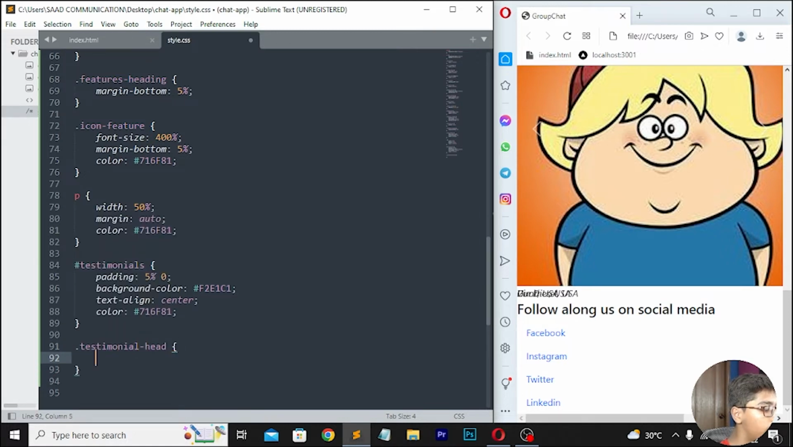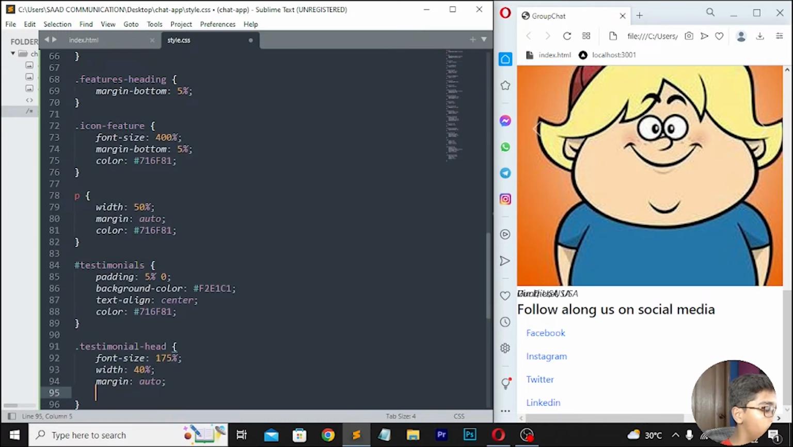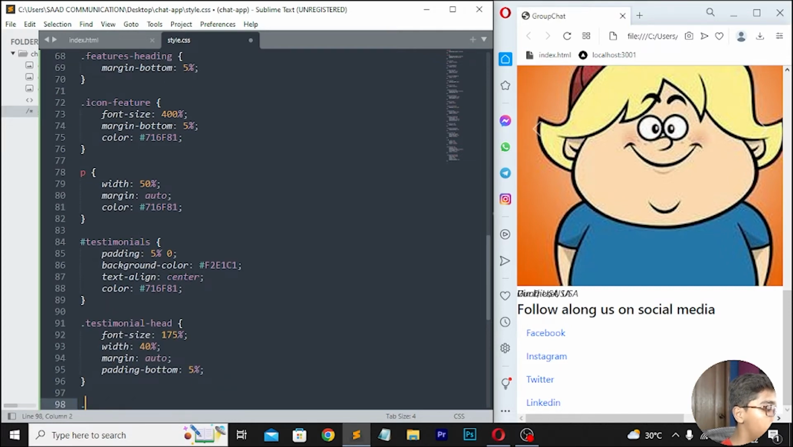Then here I will be writing font size, which should be 175%. Then simply you have to write width, which should be 40%. So here I'll be writing width 40%. Then write margin, which should be auto. Here I'll be writing padding-bottom, which should be 5%. Then move down, write .testimonial-image.